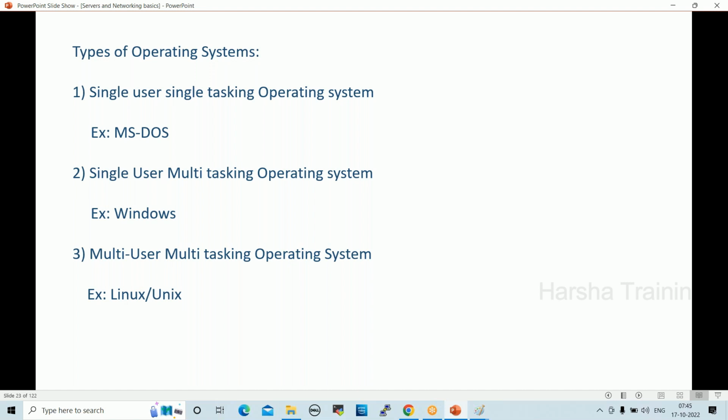Why Linux? What is the importance here? What is the difference between Windows and Linux? Linux is command line, Windows is GUI, graphical user interface. Compared with GUI, command line is more secure. When any virus or threat is released, it attacks Windows first, but Linux is more secure.